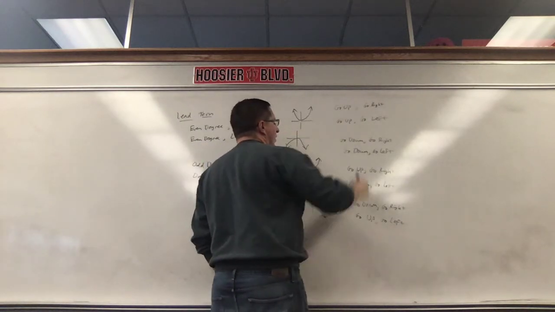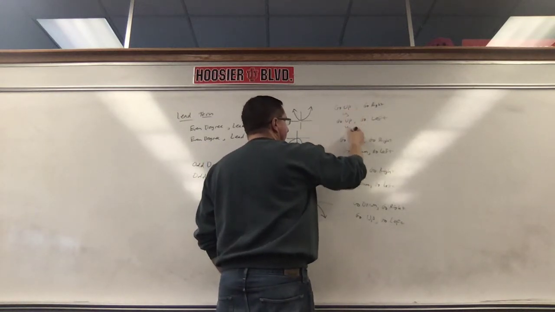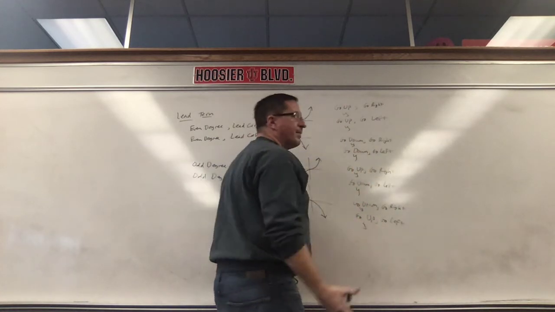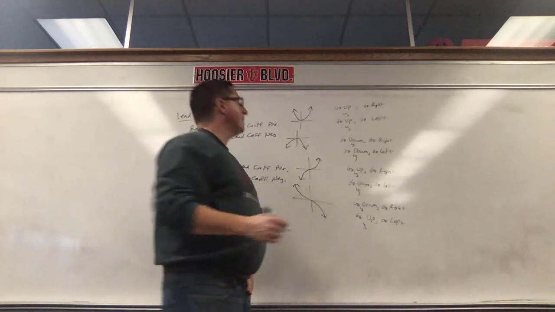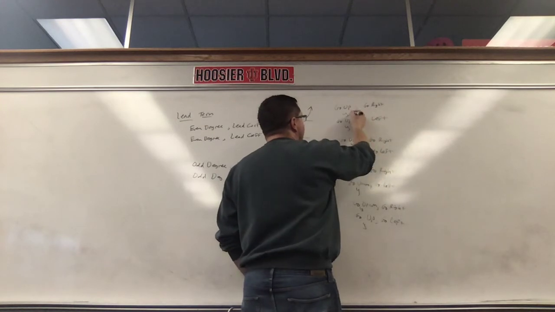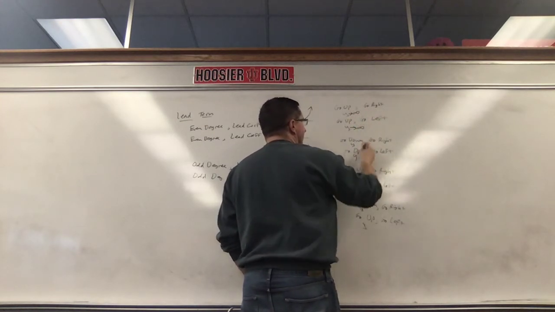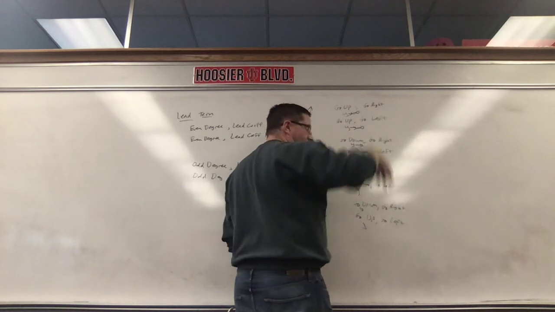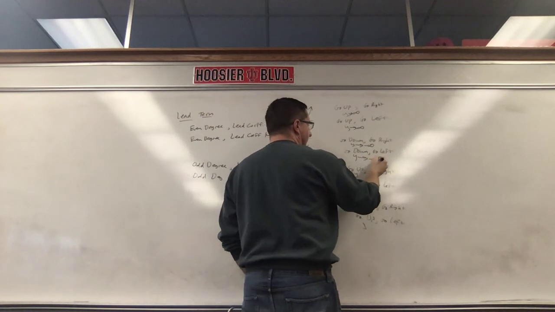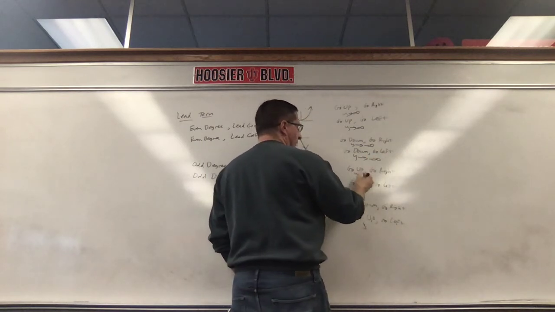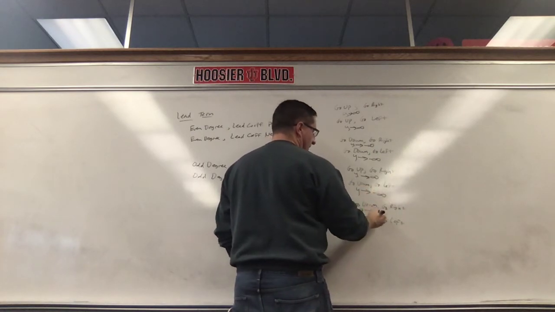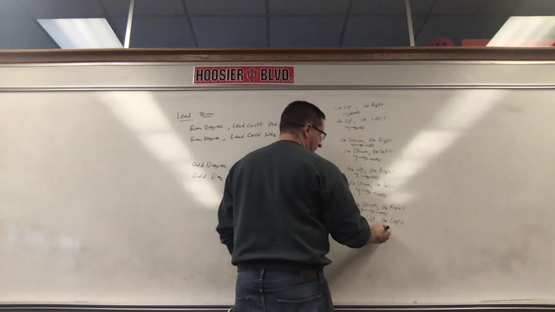Up and down is all y. So we go up. Up how far? Up forever. So y goes to infinity. That's the infinity symbol. Y, arrow, infinity. So we go up, y, arrow, infinity. When we go down, down forever, that's not infinity, that's negative infinity. Go down, negative infinity. Go up, infinity. Go down, negative infinity. Go down, negative infinity. Go up, positive infinity.